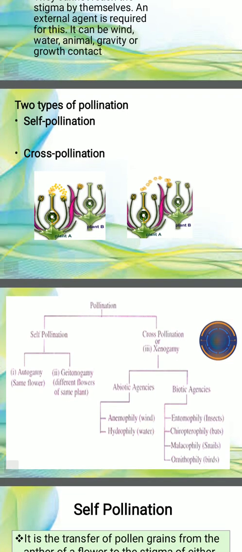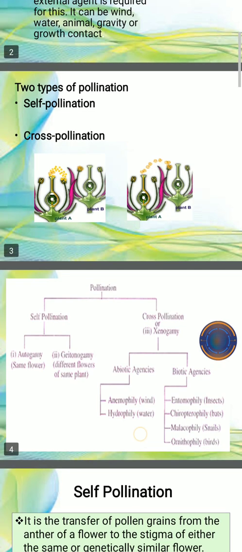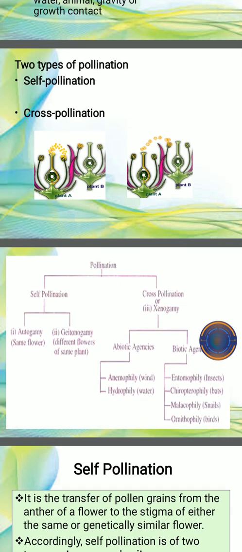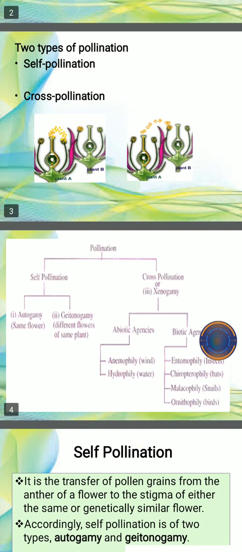Next is cross-pollination, also called xenogamy, in which the pollen from one flower is transferred to the stigma of another flower. Self-pollination is of two types, autogamy and geitonogamy. Autogamy means pollination occurring in the same flower, whereas geitonogamy means pollination between different flowers of the same plant.